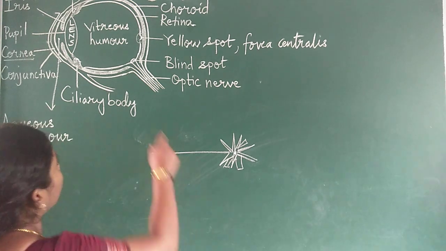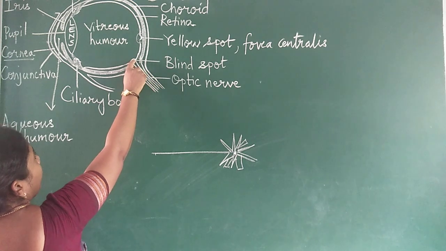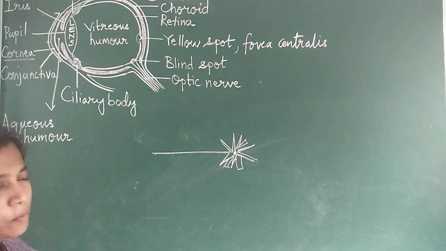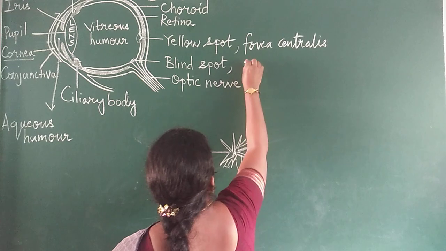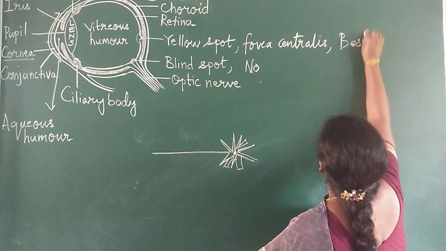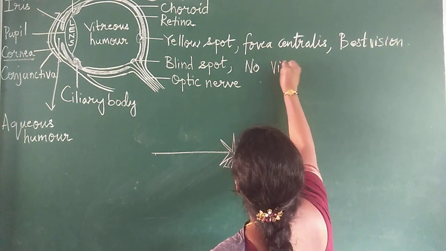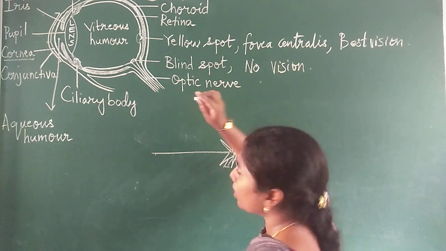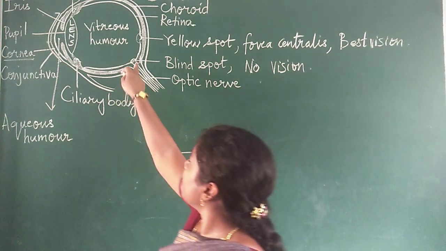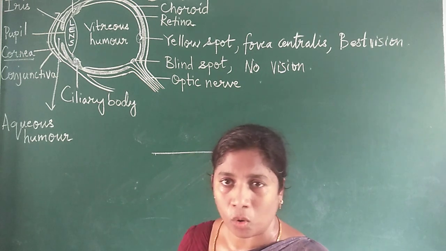Then, when you look at another point here, there is a spot called the blind spot. This is called the area of no vision. This is the best vision, the area of best vision, and this is the area of no vision. What is the meaning of no vision? This doesn't contain any sensory cells at all. No rods, no cones. Why?